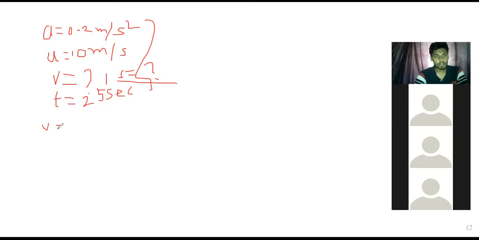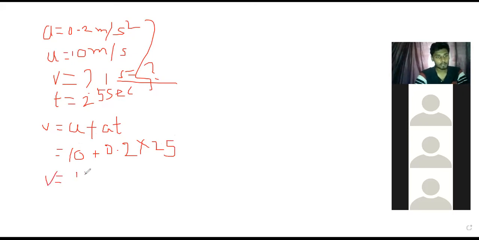V equals U plus AT. Is it yes or no? This is the first equation we can use for calculating final velocity. Now substitute it: initial velocity is 10 meter per second plus acceleration 0.2 into time 25.